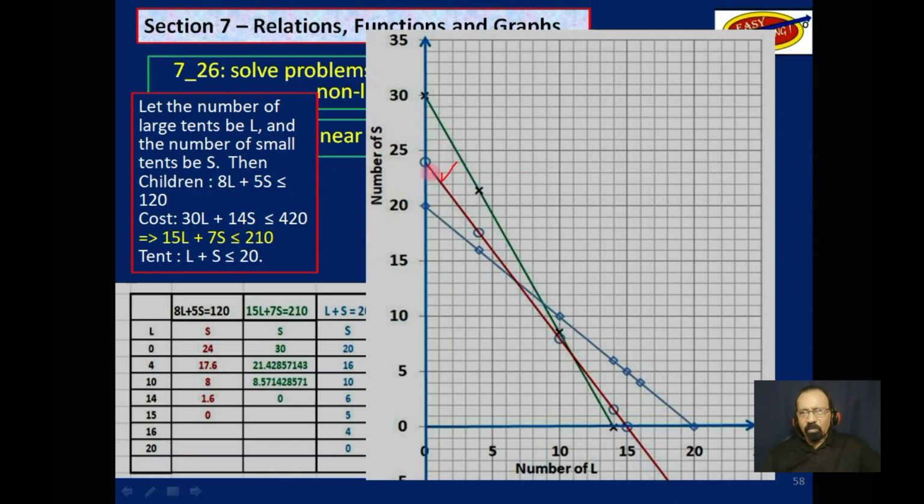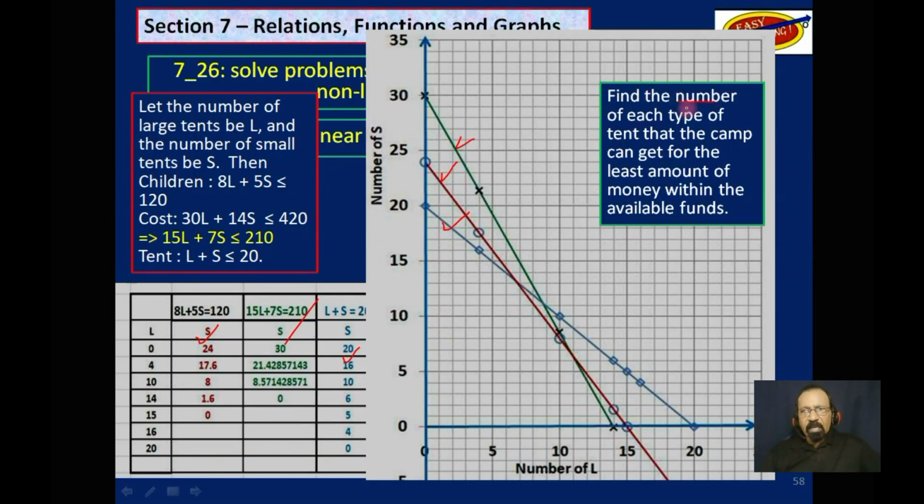This one here is that. This green one here is that, and this blue one here is that. I don't think CSEC will ask you to actually construct such a graph in an exam. They may ask you to interpret it, though, given such a graph.